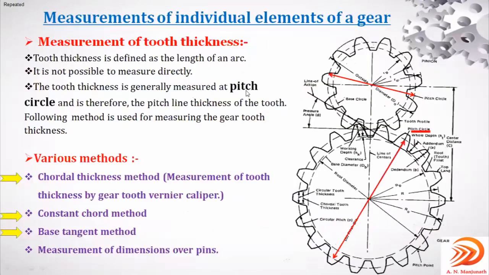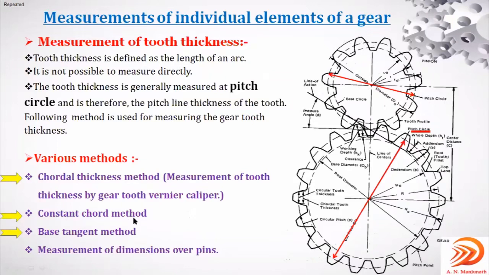So this is the image I've taken again, the slide. We are discussing the measurement of the tooth thickness, one of the elements in the gear tooth. The first one we discussed in the last class, the tooth thickness by gear tooth vernier caliper. In order to overcome the disadvantages of this, the second method is introduced, the constant chordal method.